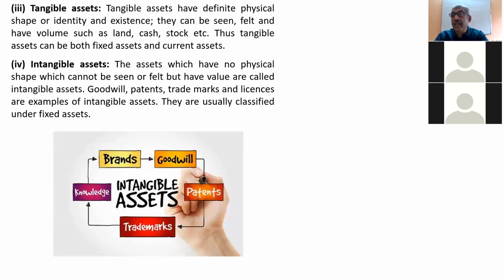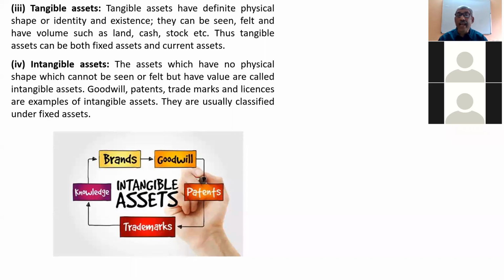Then what is tangible assets? The third type of asset, see, any asset you can touch and see, you can feel. So that is what is called tangible assets. See, all fixed assets are tangible assets. All current assets are tangible assets. So assets which we can touch and see or we can feel, that is called tangible assets. Okay, all fixed assets, all current assets are part of tangible assets.